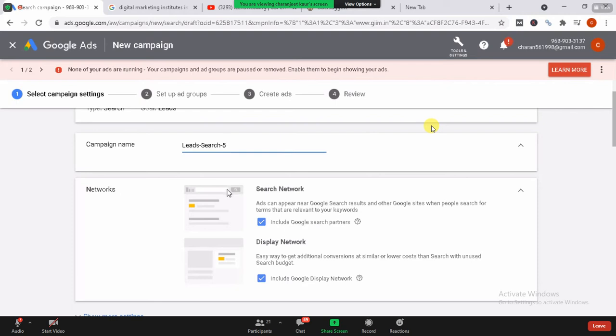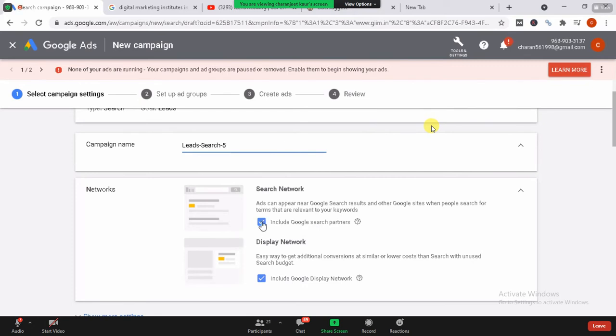Now, networks. They're asking me for the networks. What kind of networks do I need to have? Search network and display network. Both are a combination of the networks. You can see search is this one, where the ad section is going to show, and display is this one, where the ad section is going to show, and here it is going to show your, I would say, the page and the website. They are going to show over here.